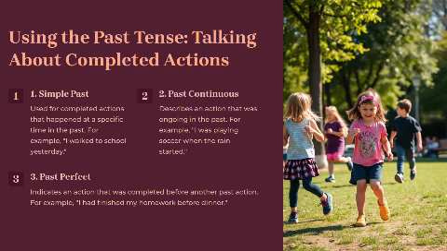Second, past continuous. This describes actions that were ongoing in the past. For example, I was reading a book when the phone rang. Thirdly, past perfect. This is for actions completed before another past action. For example, I had finished my homework before dinner.